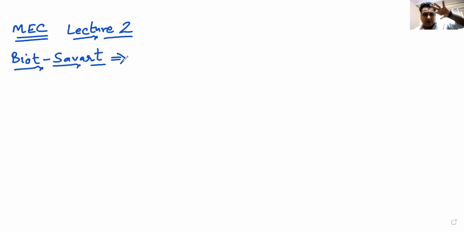We'd also seen the formula for a loop on the axis of the loop, the type of magnetic field it creates. We also saw that a magnet, which is a magnetic dipole, acts similar to an electric dipole. The formulas are same. A current carrying loop also acts like an electric dipole.